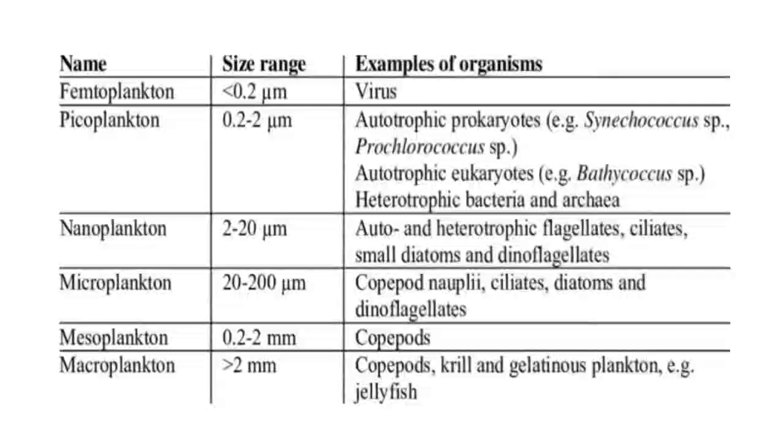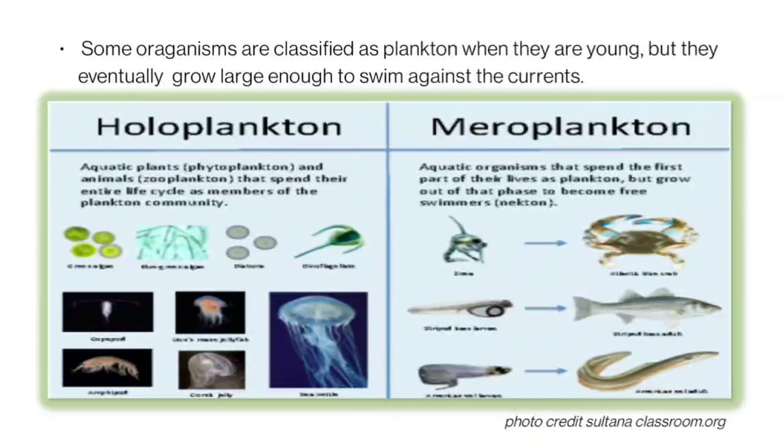Next one is mesoplankton, 0.2 to 2 millimeter. Example copepods. And the last one is the macroplankton, which is greater than 2 mm. Example copepod, krill, and gelatinous plankton. Example jellyfish. Try to memorize this table because it is very helpful for your exams and also for further future research and all. And some organisms are classified as plankton when they are young, but they eventually grow large enough to swim against the water current. And which is the next classification?